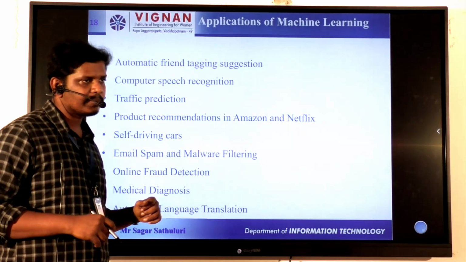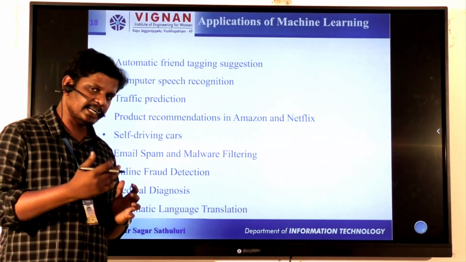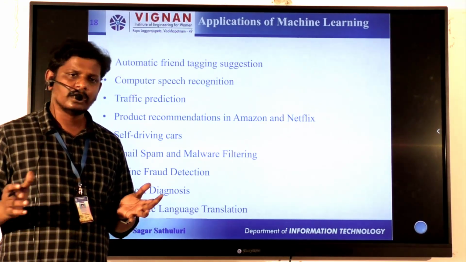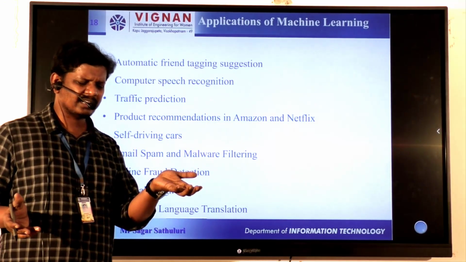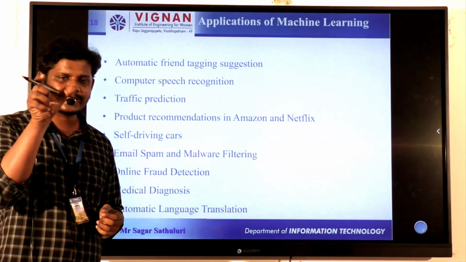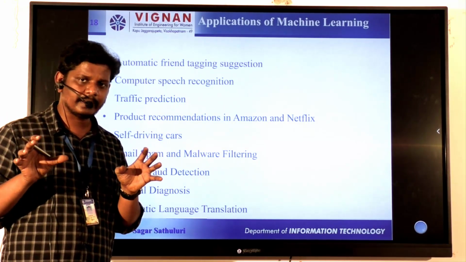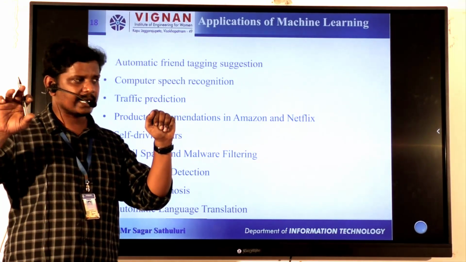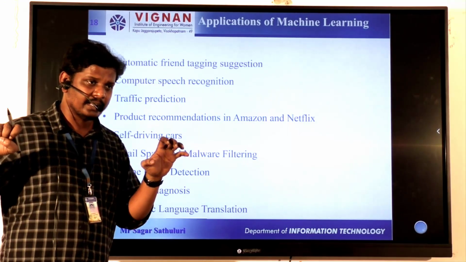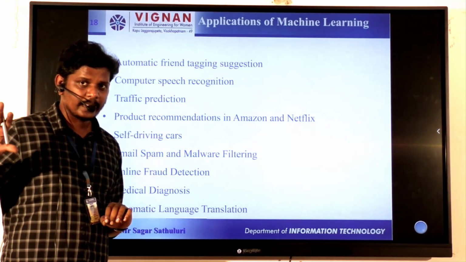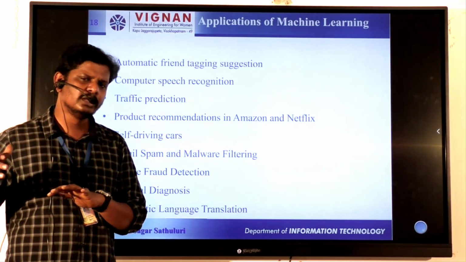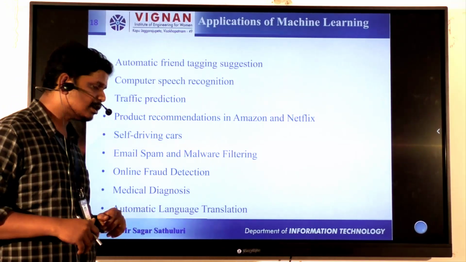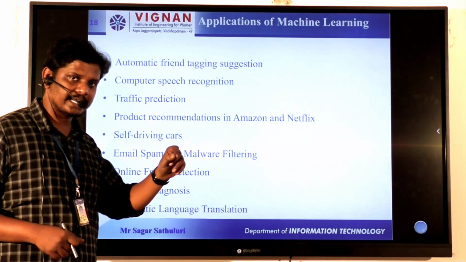And coming to automatic language translation, when we speak in English and that needs to be converted to Telugu, Hindi, or Tamil, that needs to happen. When we type in Google Translate, some columns appear. We need to select two languages in the two columns, for example English in one column and Tamil in the other. In English we wrote happy Engineers Day, and it automatically converts into Tamil, so we can use that Tamil version. That is nothing but automatic language translation. This is one of the best applications of machine learning.